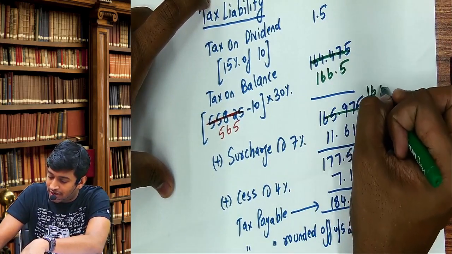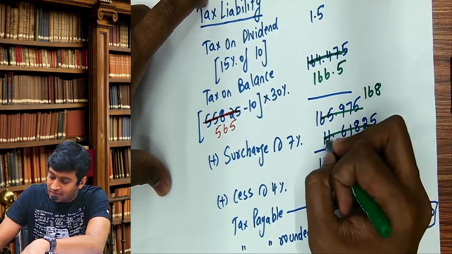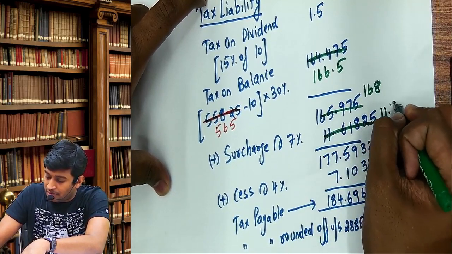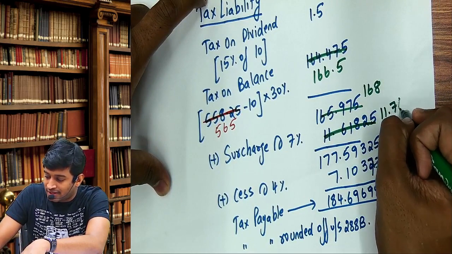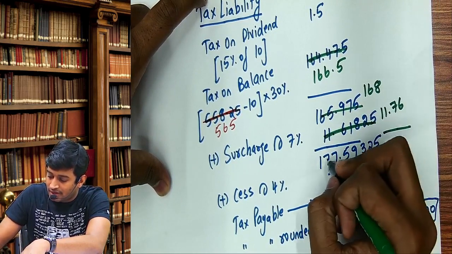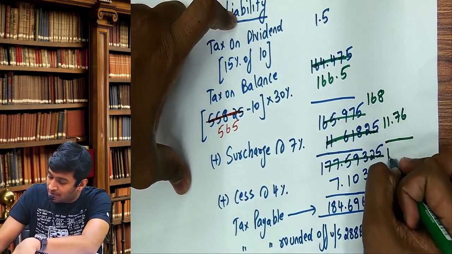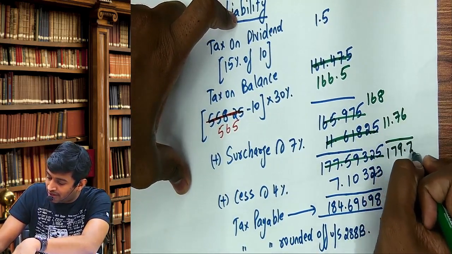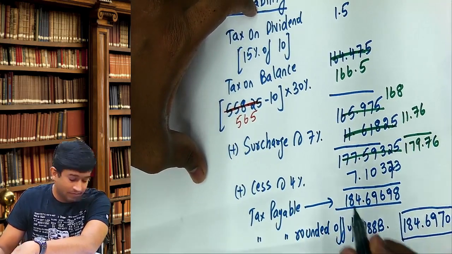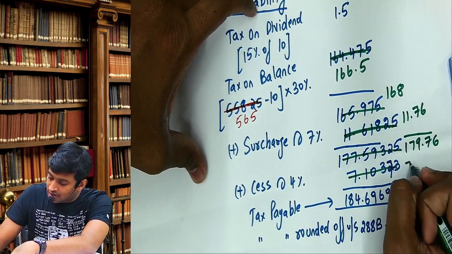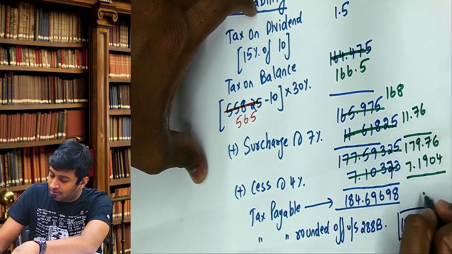Add 166.5 plus 1.5, this is 168. Add surcharge 11.76 exact, giving 179.76. Add cess at the rate of 4%, 7.1904.